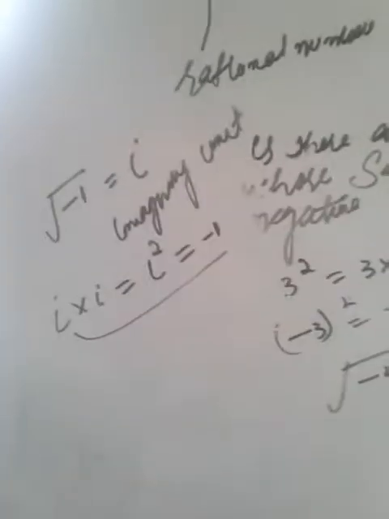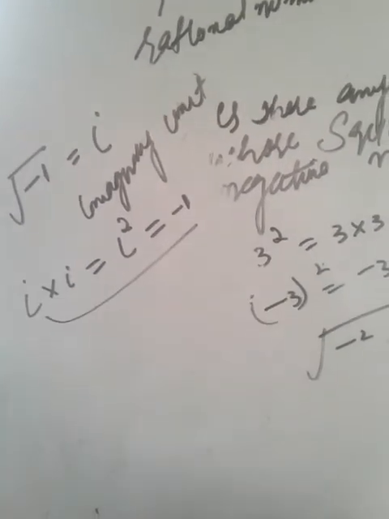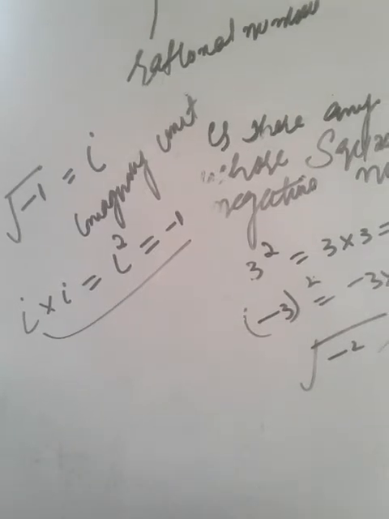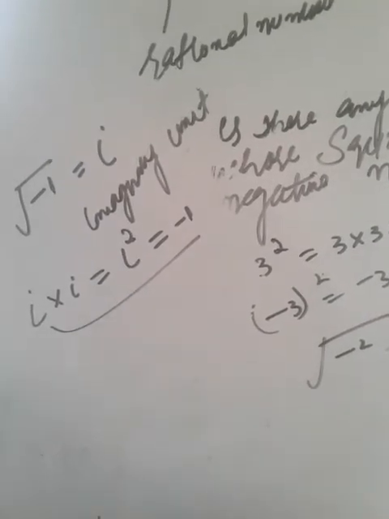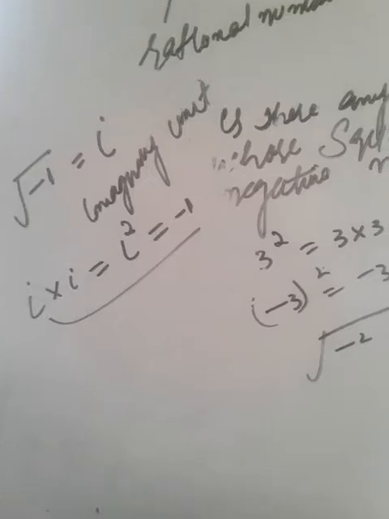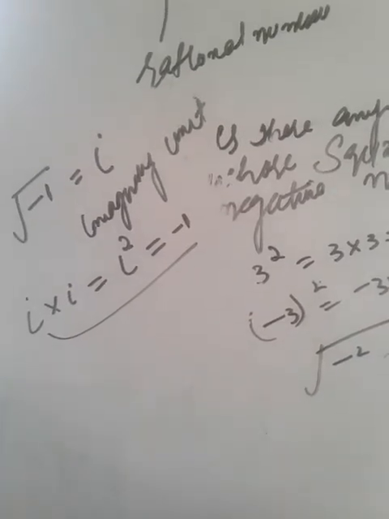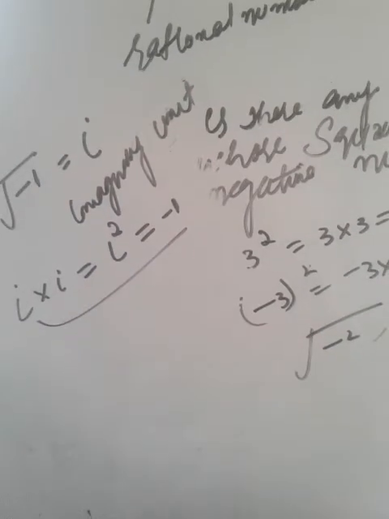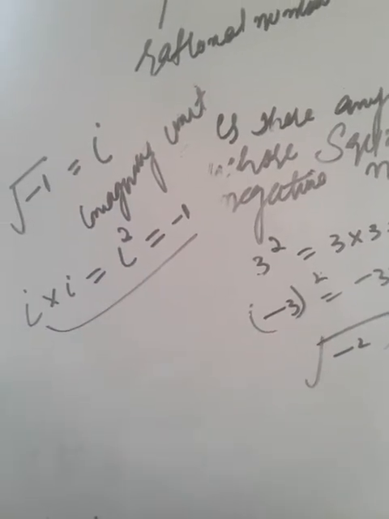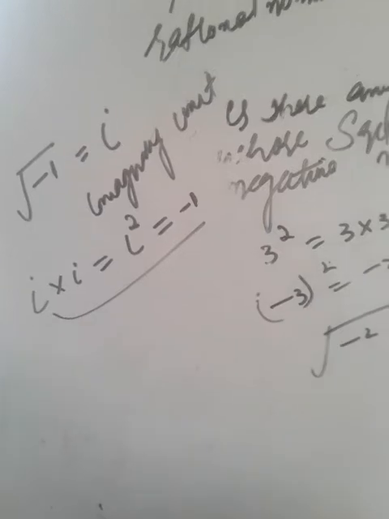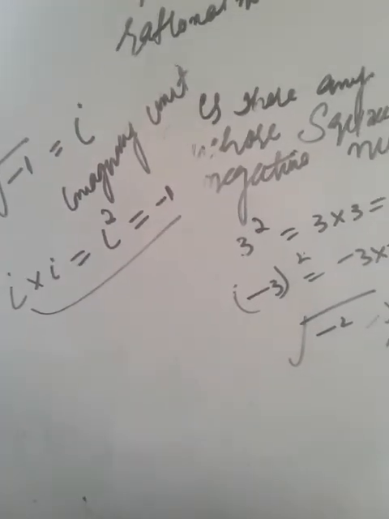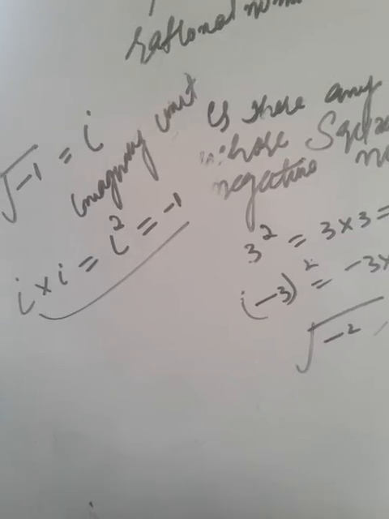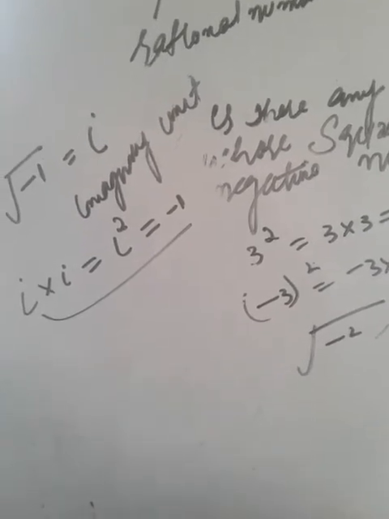You have defined the whole numbers, which start from 0; natural numbers, which start from 1; rational numbers, which can be put in the ratio of two integers; and irrational numbers, which cannot be put in the ratio of two integers, that is, which cannot be written in the form p by q. So another system of numbers was developed, known as the complex numbers. How can we then define the complex number?